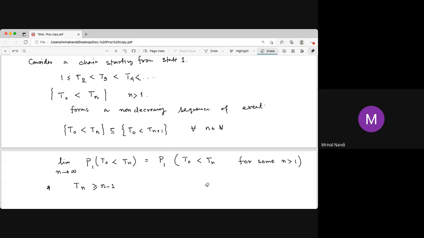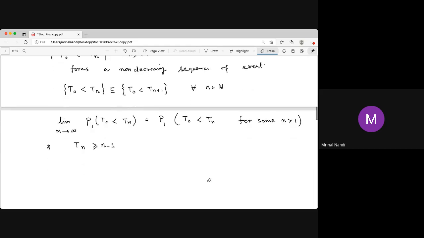It's not n. Now, what is the limit of that heating time, that random variable, as n tends to infinity? The heating time is infinity.